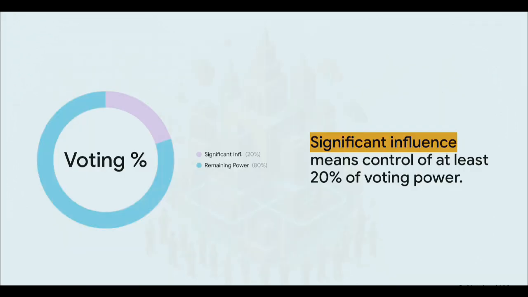Remember this specific threshold for the exam. The law defines significant influence very clearly. It means control of at least 20% of the total voting power, or control of or participation in business decisions under an agreement. So, if you hit that 20% mark of voting power, but you stay at 50% or below, you are firmly in the associate company zone. You are officially a corporate cousin. Also, keep in mind that a joint venture, where parties have joint control and rights to the net assets of an arrangement, automatically falls into this associate category.